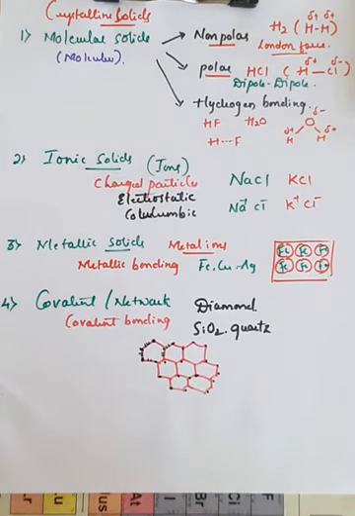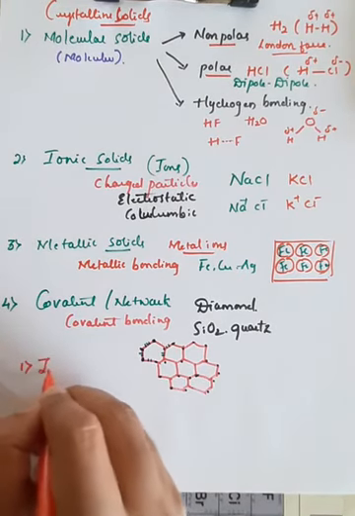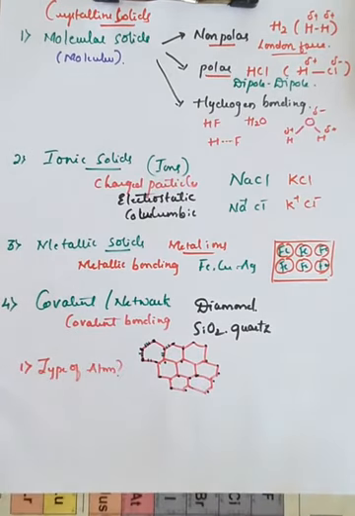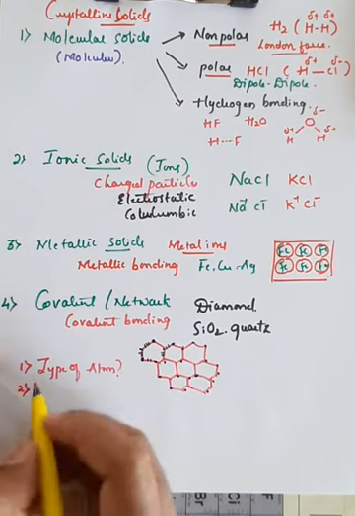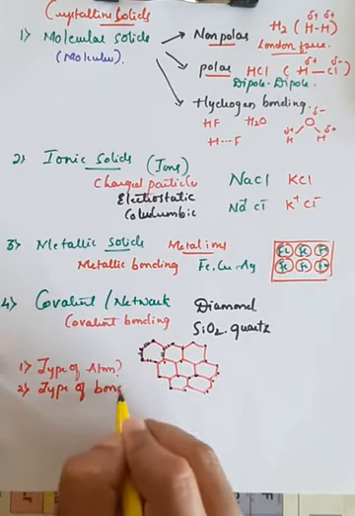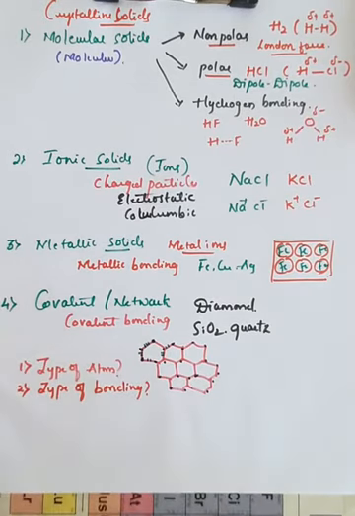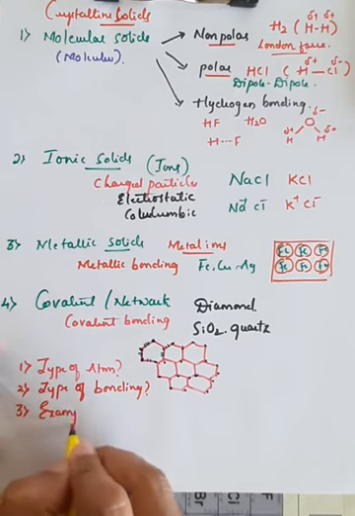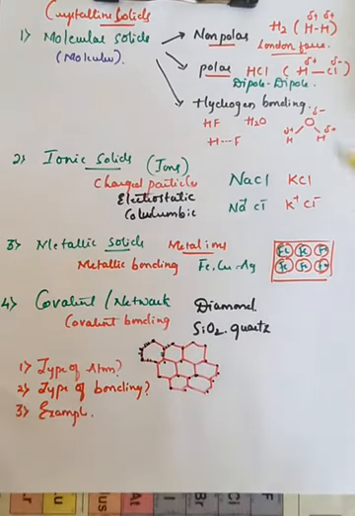The main thing we have to remember in this concept of different types of crystalline solids is, first, you must understand what is the type of atom present in it. Second, you must remember what is the type of bonding in these solids. And third, you must remember a suitable example. So these are the three things I have explained here.